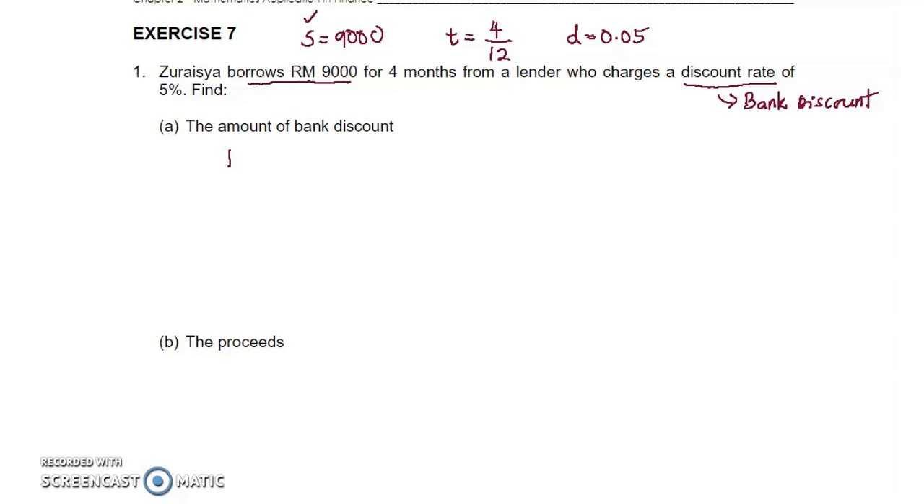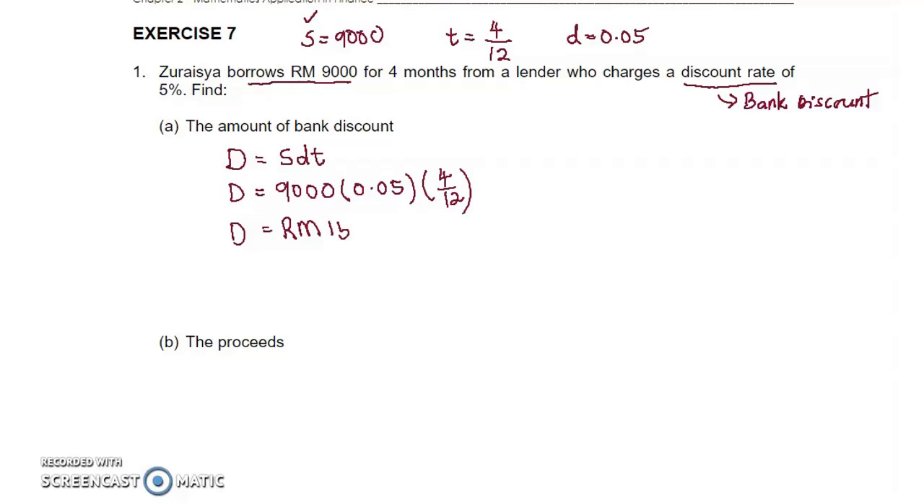The amount of bank discount is the amount that needs to be deducted earlier. So D equals SDT. Substitute the values: discount rate 5% and T is 4/12. If we calculate this, the amount of bank discount will be 150 ringgit.